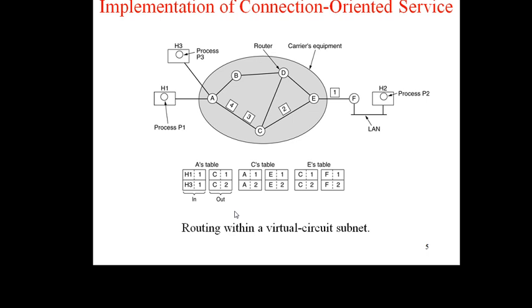To avoid the conflict, routers have the ability to replace connection identifiers in outgoing packets. This process is called label switching, and an example of a connection-oriented service is multiprotocol label switching, which is used in internet service provider networks. So this is about how routing is done with connection-oriented service. Here we use the incoming and outgoing table, and each identifies the entry.